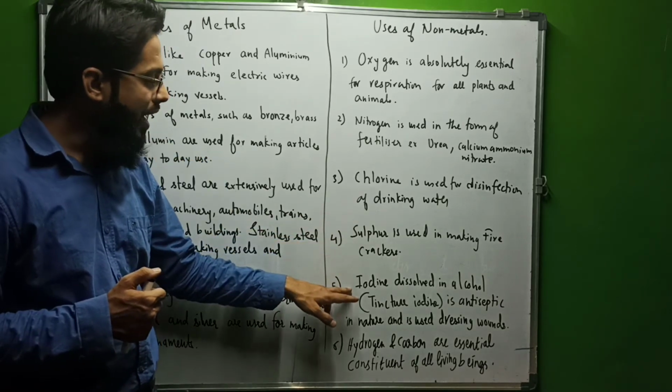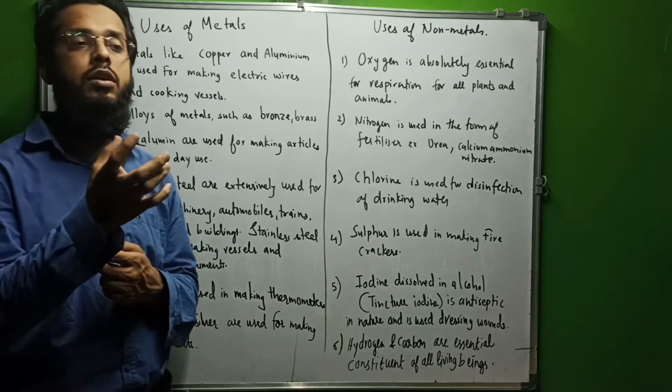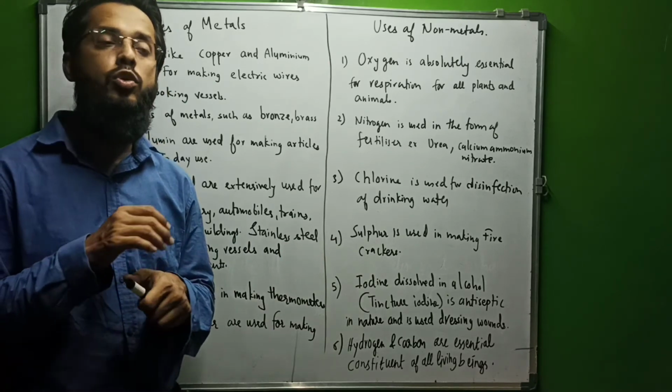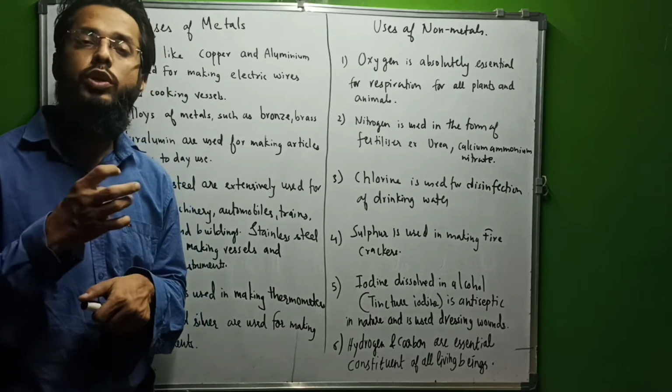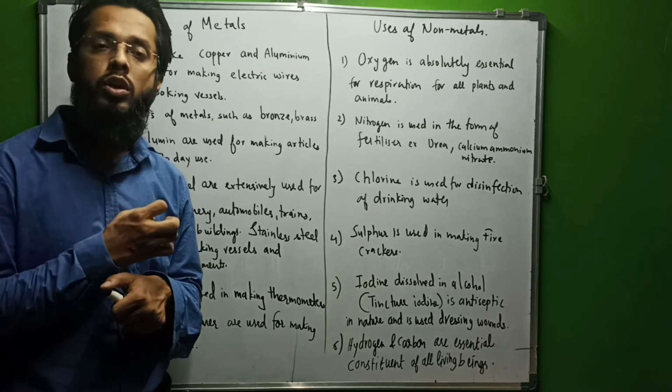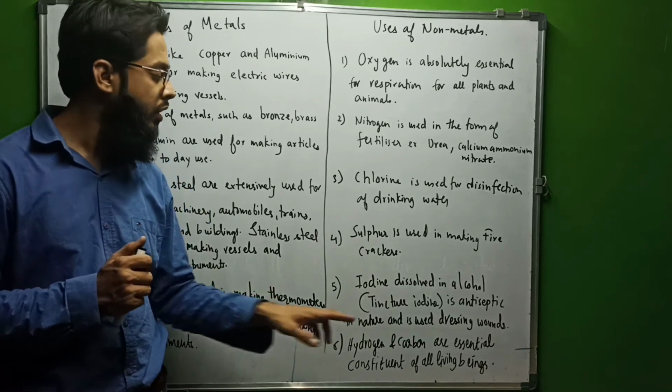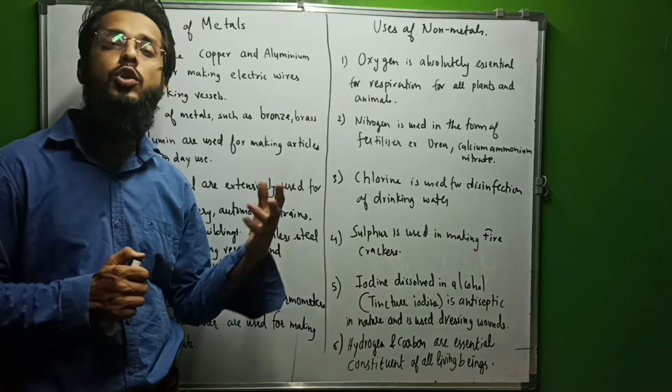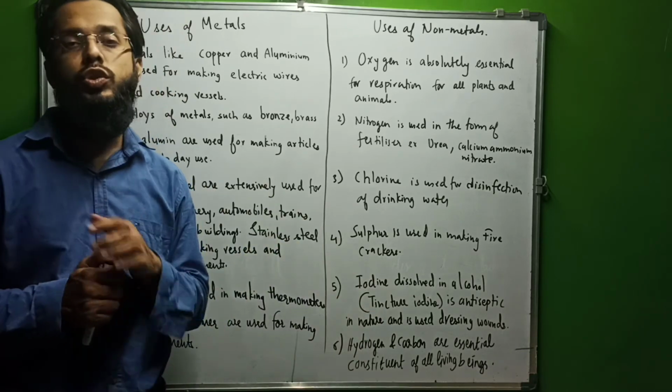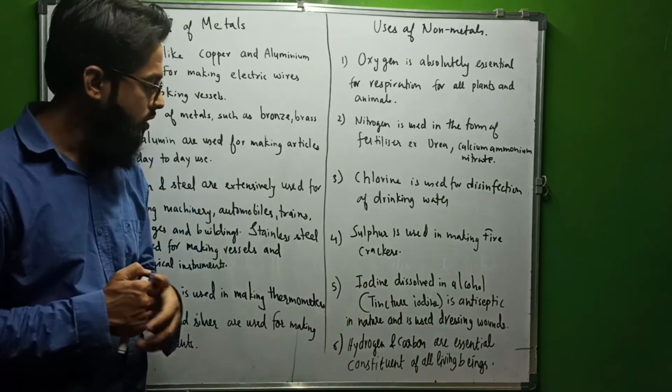Also iodine. You might have seen the brown color liquid which they use for dressing the wounds, it is actually iodine in alcohol. We call it tincture of iodine. Tincture of iodine is actually used as an antiseptic. It is used for dressing the wounds.